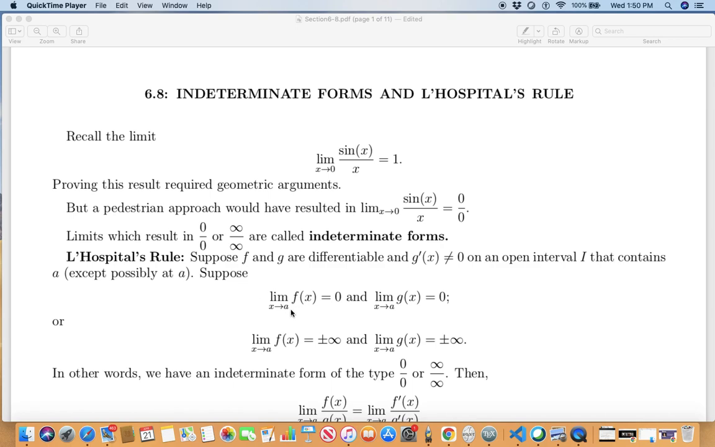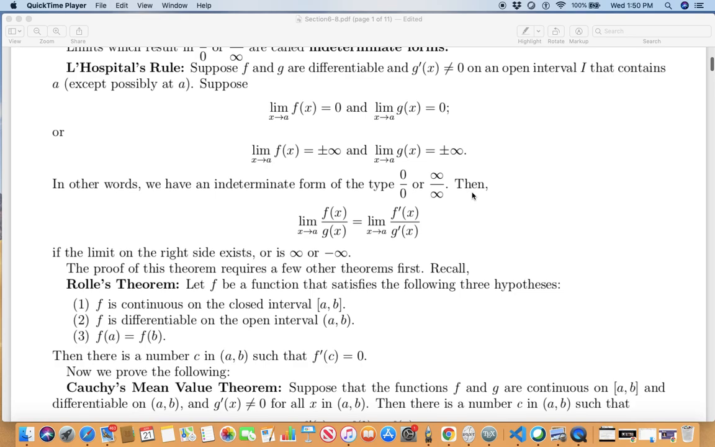Suppose the limit as x approaches a of f(x) is 0 and the limit as x approaches a of g(x) is 0, or the limit as x approaches a of f(x) is plus or minus infinity and the limit as x approaches a of g(x) is plus or minus infinity. Then the limit as x approaches a of f(x) over g(x), which would be 0 by 0 or infinity by infinity, is actually equal to the limit as x approaches a of f prime(x) over g prime(x).